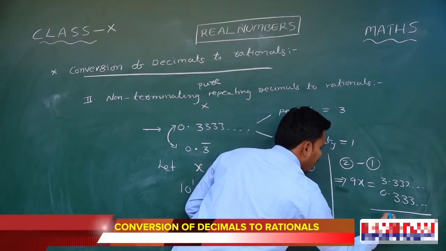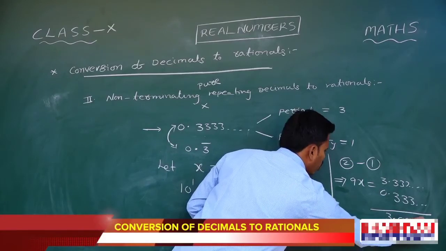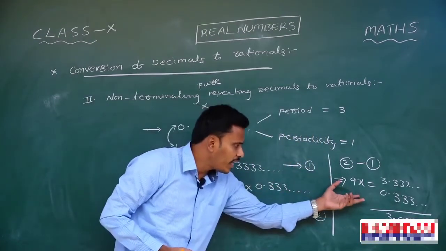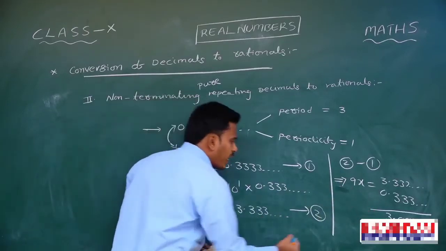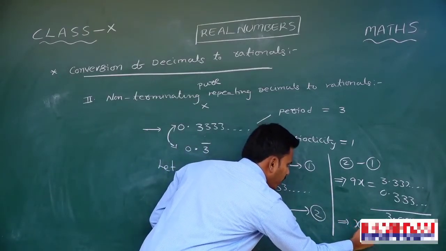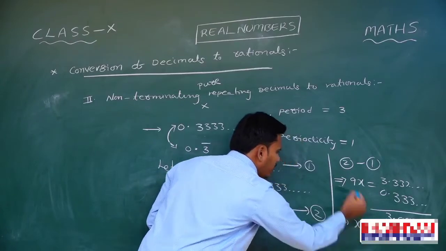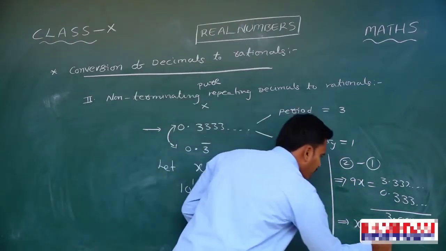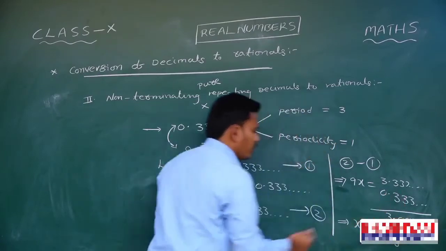If you subtract, it results in 3.000 and so on. And at the end I have 9x is equals to 3. Since 9x is equals to 3, it is very clear that x is equals to, by sending the 3 that side, 3 by 9, and that 3 by 9 is nothing but 1 by 3.